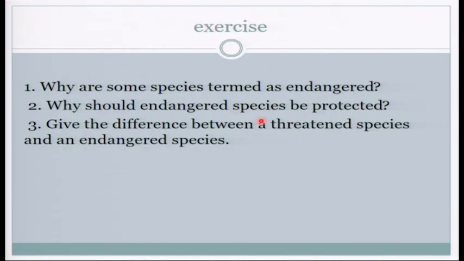Some of those, in fact all of them, we have looked at them. Why are some species termed as endangered? Why should endangered species be protected? Give the difference between threatened species and endangered species. Threatened species, remember, are the ones that are heading to endangered species. They're almost getting to endangered species. You need to start protecting them before they go to critical conditions, all right?